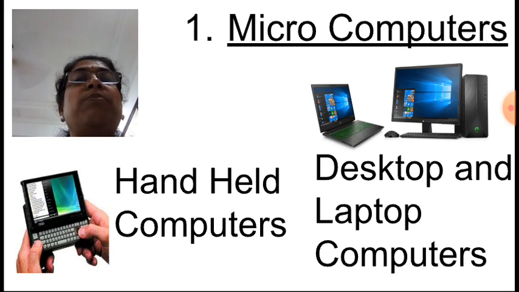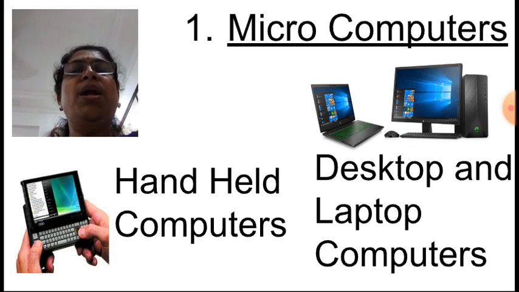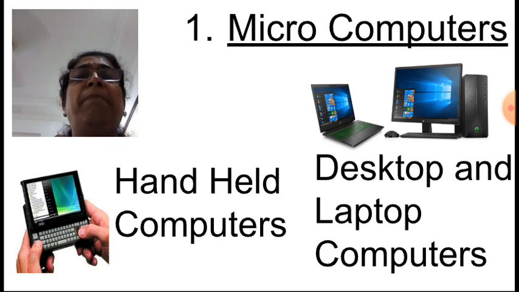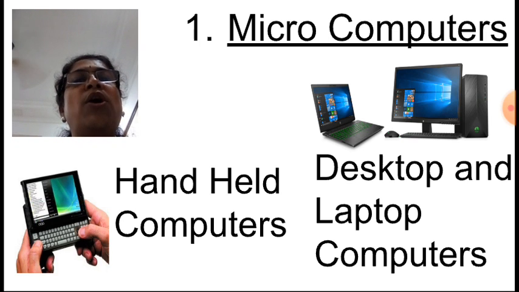What does micro mean? Micro means very small. Okay. Now, in microcomputers, a small chip is used. So it is called microcomputers. And they are very small in size also. Comparatively, they are less expensive. They are usually designed for personal use. Therefore, they are also called personal computers. They are mainly used in offices, schools, small organizations, small offices.